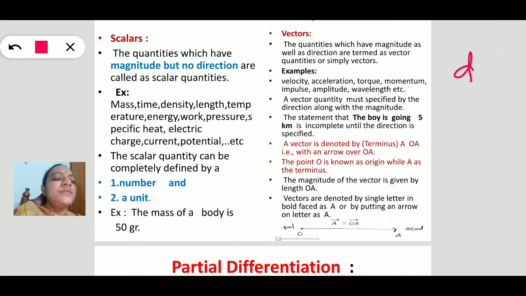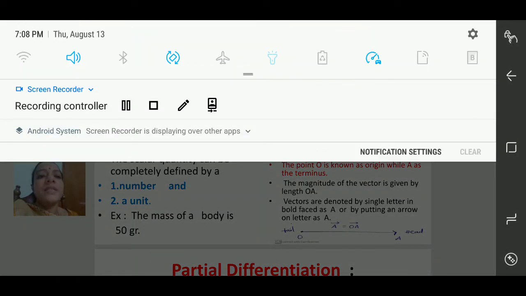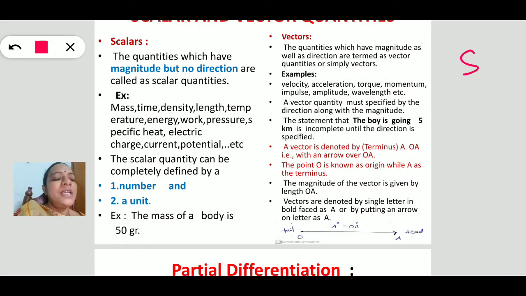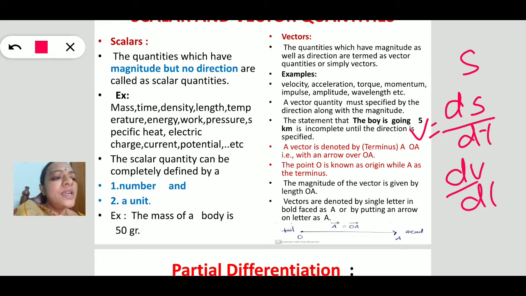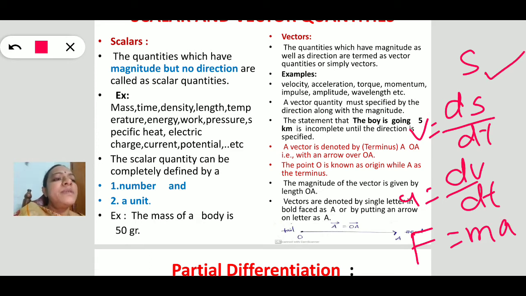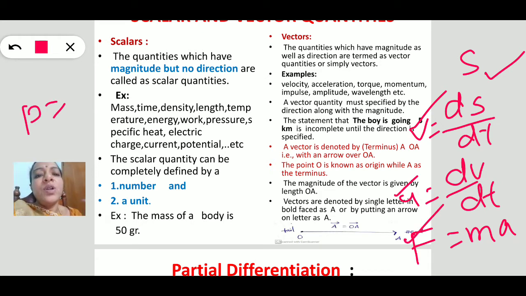We know that displacement is represented by s. The rate of change of displacement is known as velocity. Similarly, the rate of change of velocity is known as acceleration. Force is a product of m and a, mass into acceleration. Momentum is a product of mass and velocity. Velocity is a vector; if a vector is multiplied by a scalar, and mass is a scalar, then we get a vector.